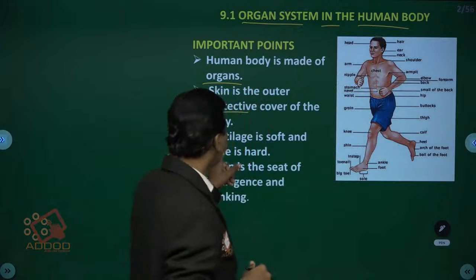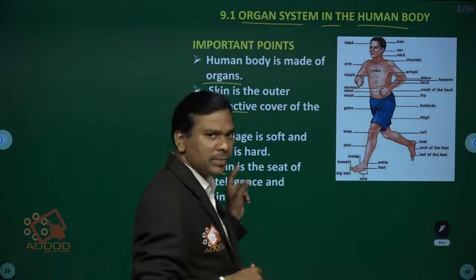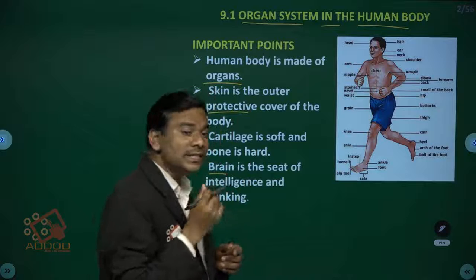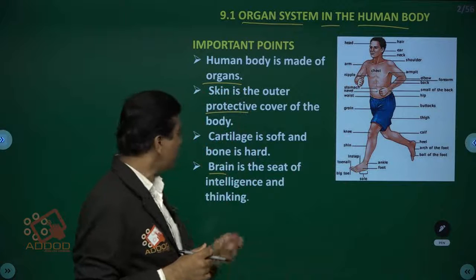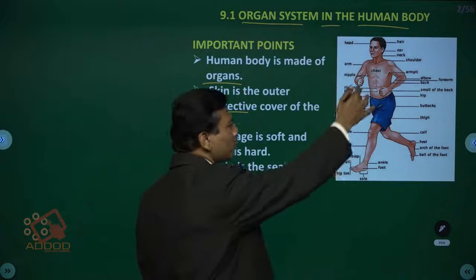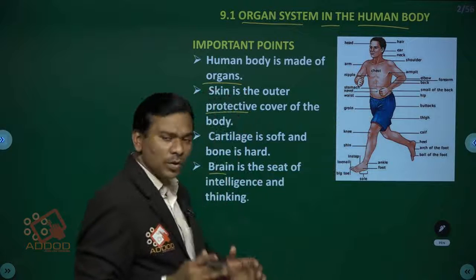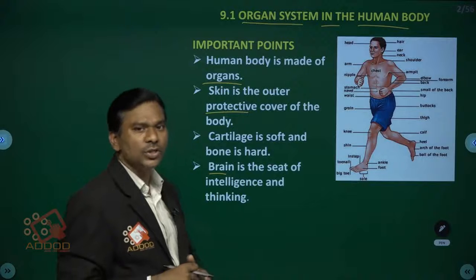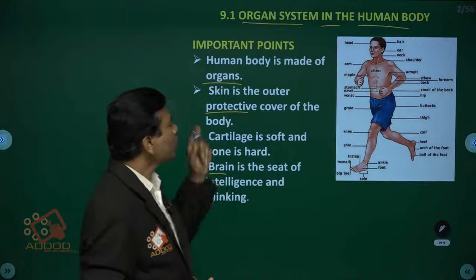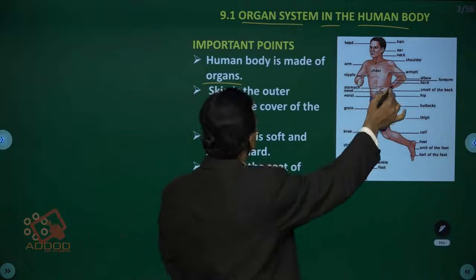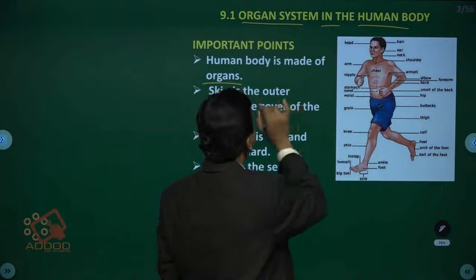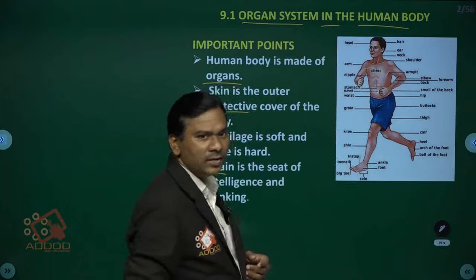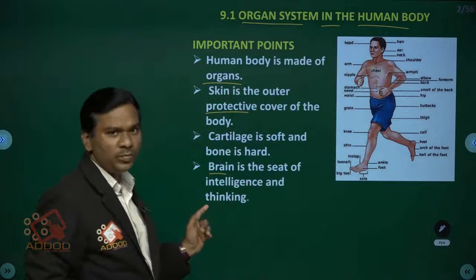Next one is cartilage, children. It is present in various parts: the tip of the nose, the external ear, and the epiglottis, which consist of cartilage. Bone: the skeletal system is made up of various bones together, and it gives support and shape to the living organism. Skin: the outer protective cover of the body is called the skin. These are some of the important points.